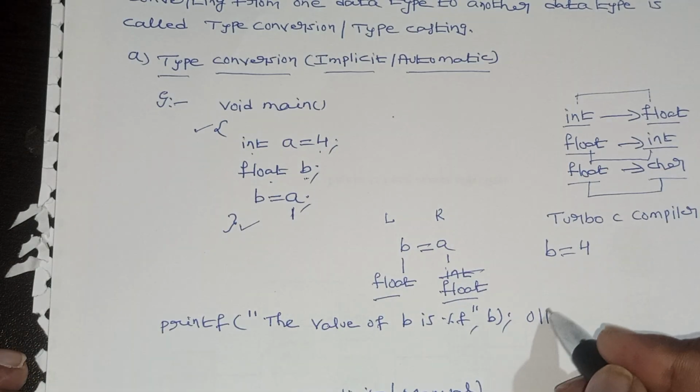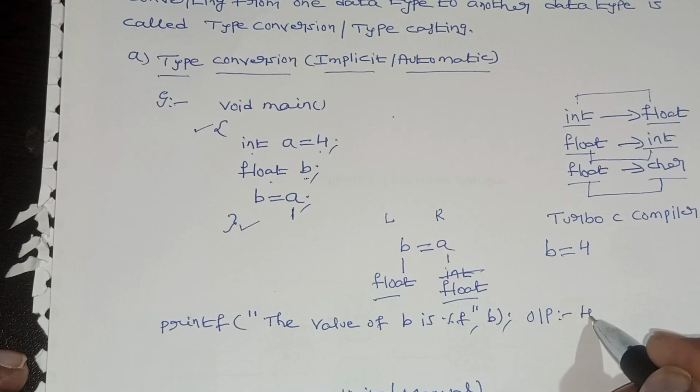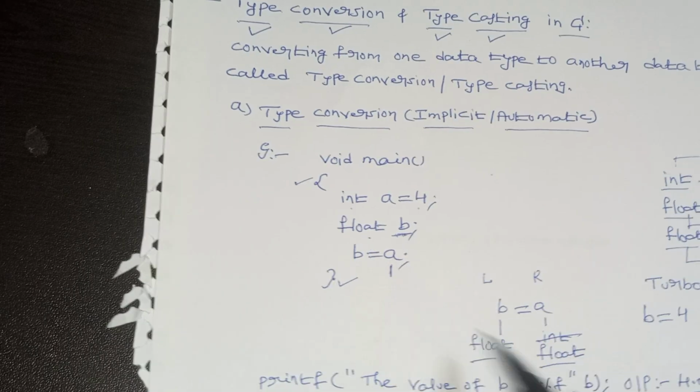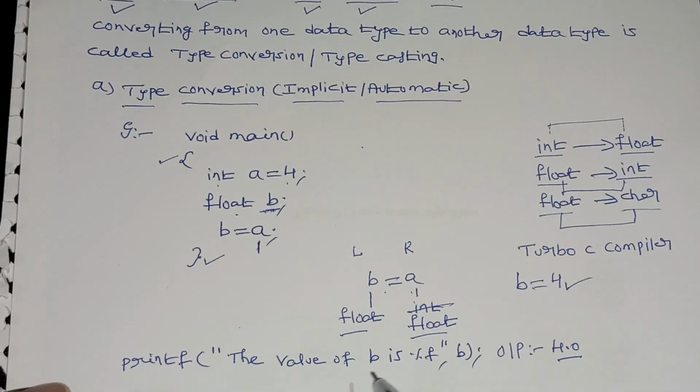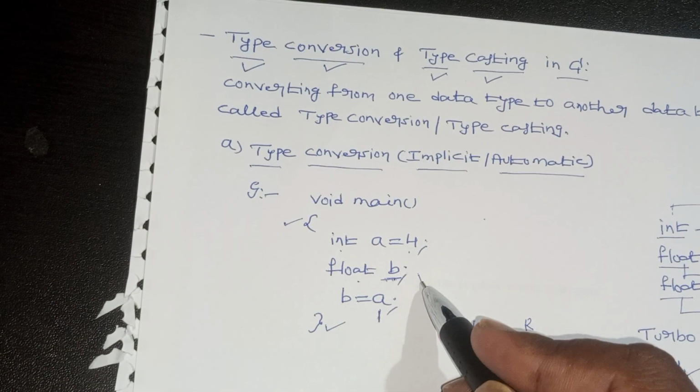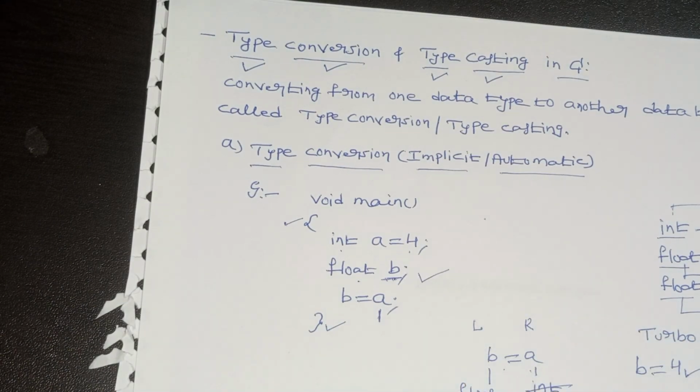The output is 4.0. Why? Because b is a float and b equal to a, so b equal to 4, and when printing it becomes 4.0. So this is called implicit type conversion. There is no human intervention; the system automatically converts from one type to another type. That is called type conversion.